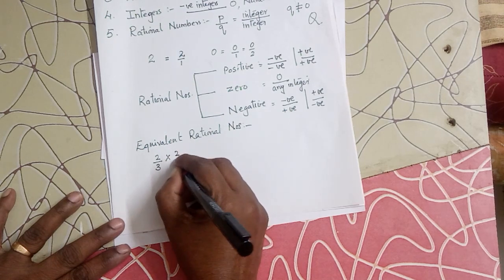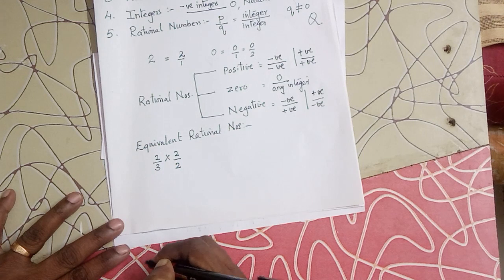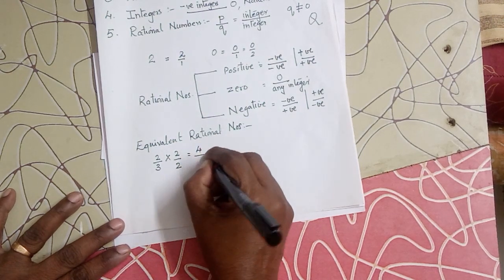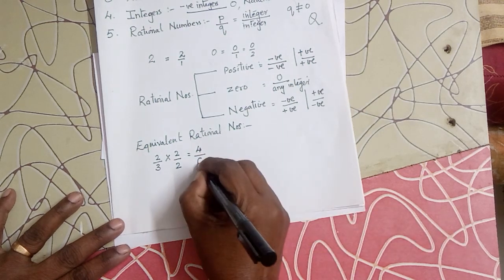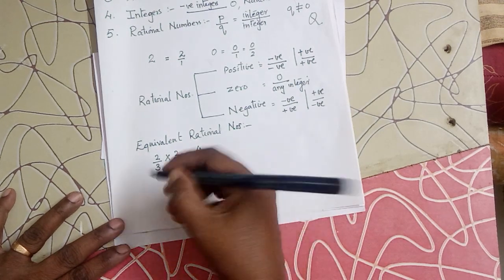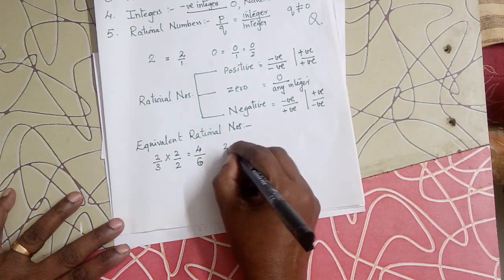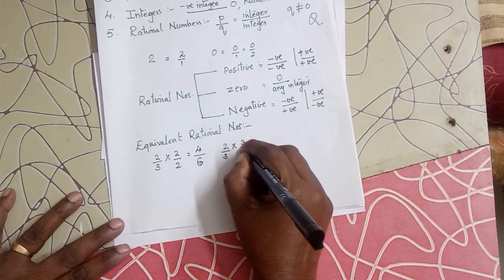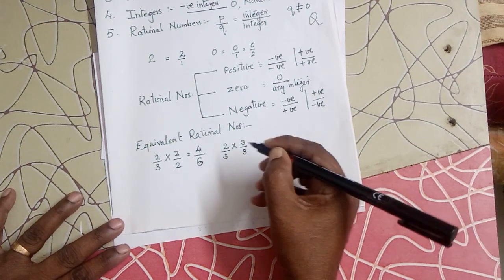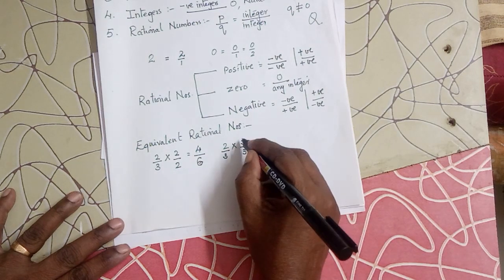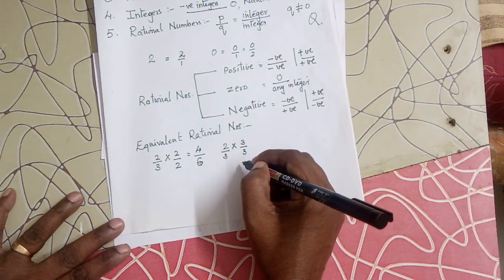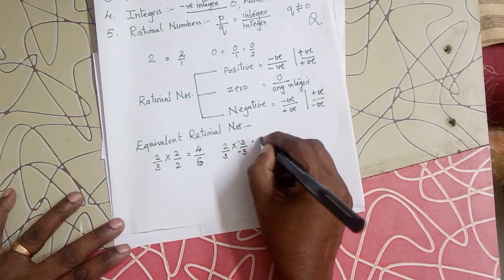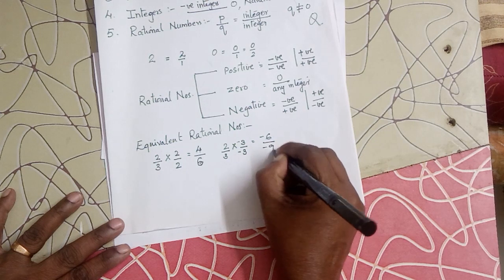You can multiply by another integer, negative or positive. If you take negative in the numerator, you should take negative in the denominator also. So you can do minus 6 upon minus 9.